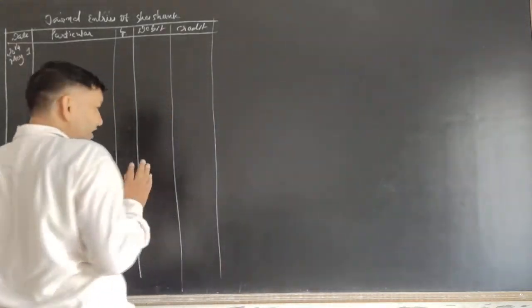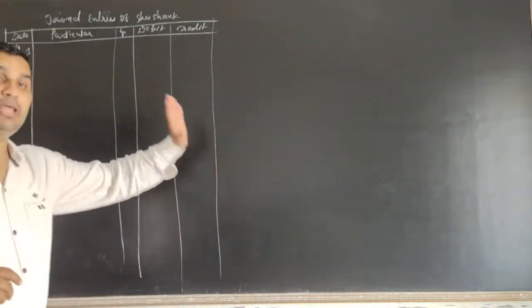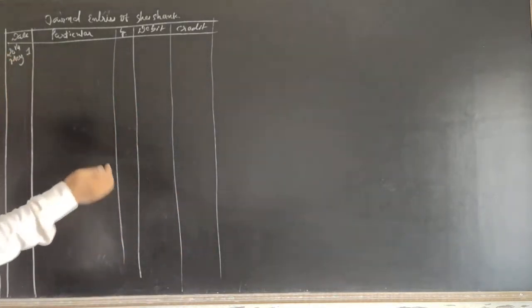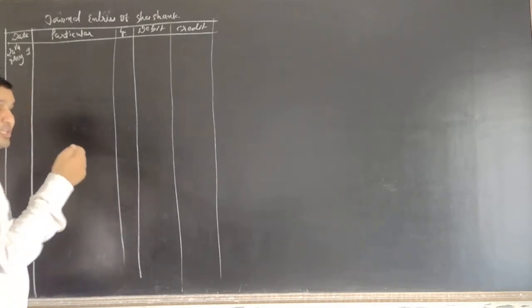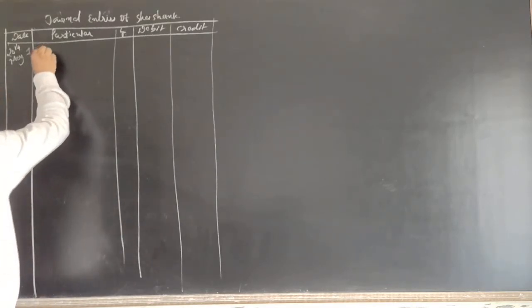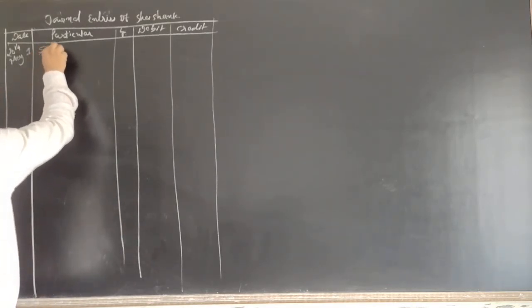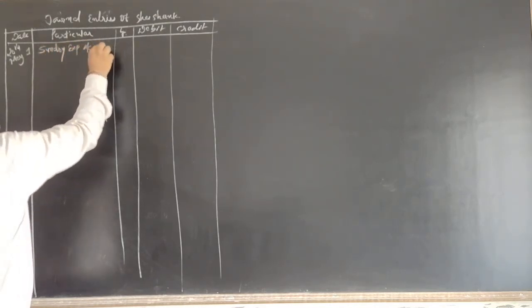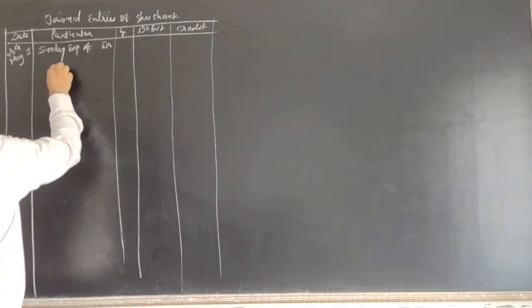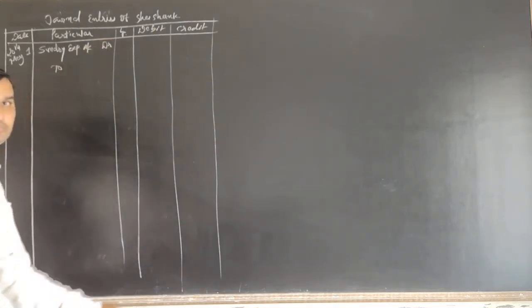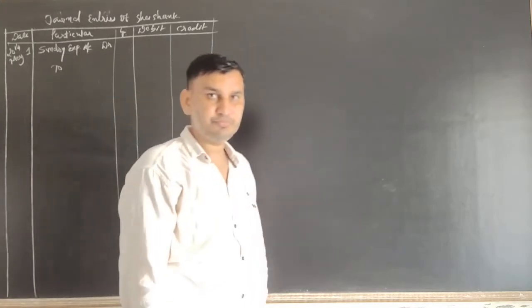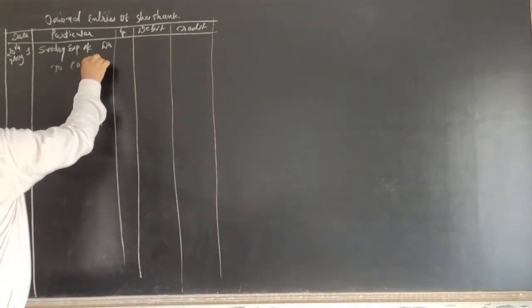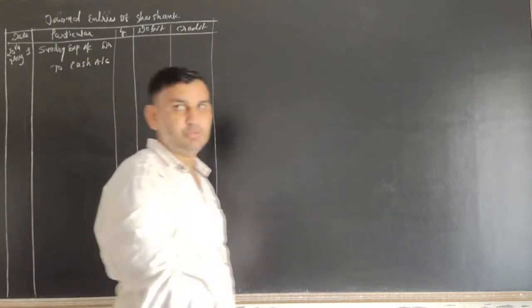So as per the nominal accounts we know very well, debit the expenses. Sundry expense account debited, to cash, cash goes out, to cash account.